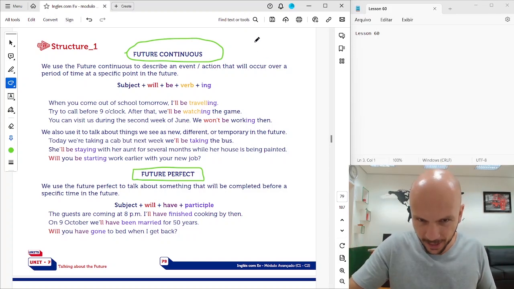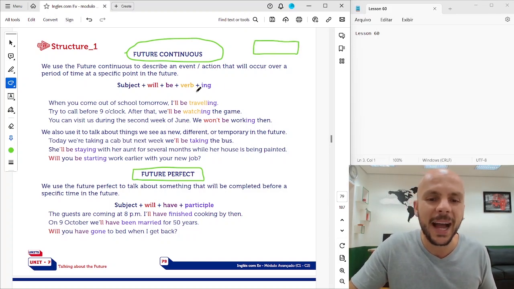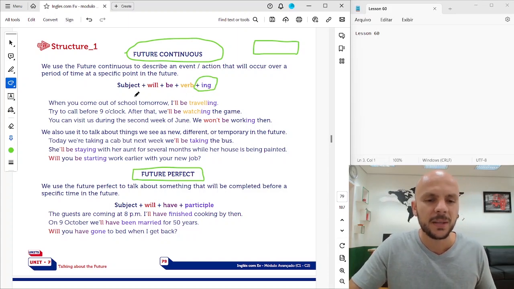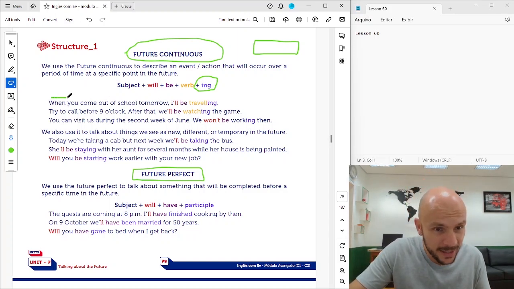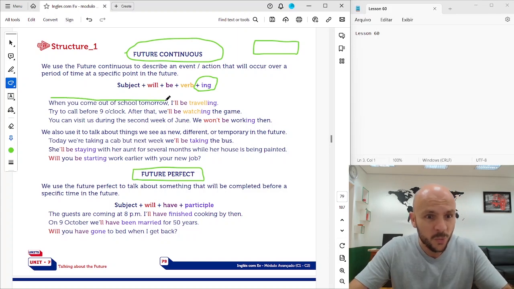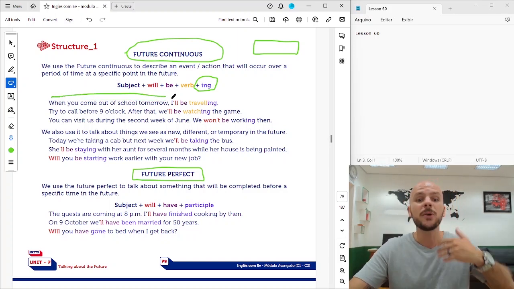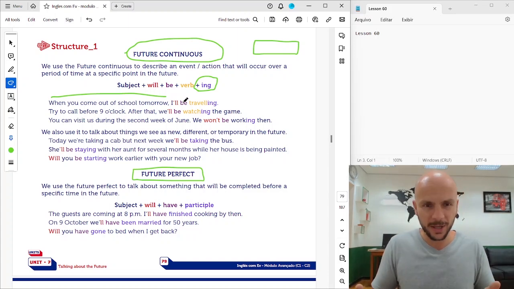In a specific time in the future, right? So you have to use this ing form, okay? When you come out of school tomorrow, I will be traveling, okay? So when this happens, when you come out of school tomorrow, I will be traveling. At that moment, I will be traveling, okay?